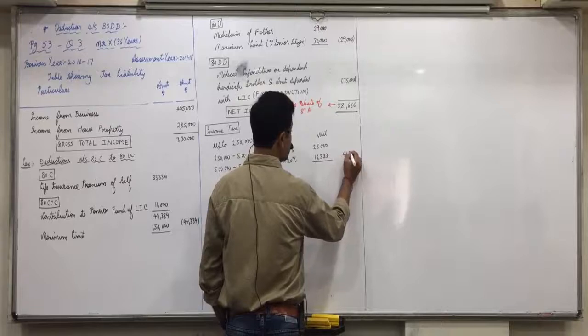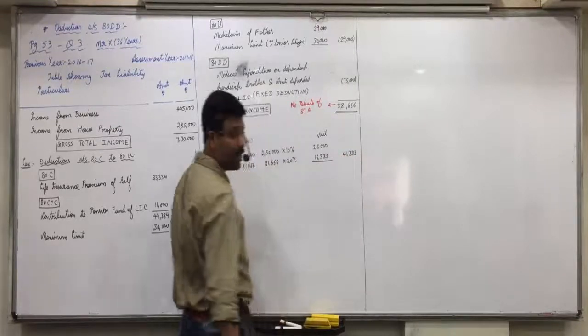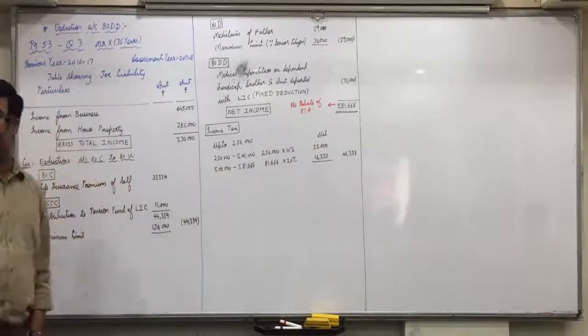So the total is 41,333. Did you understand this, everyone?